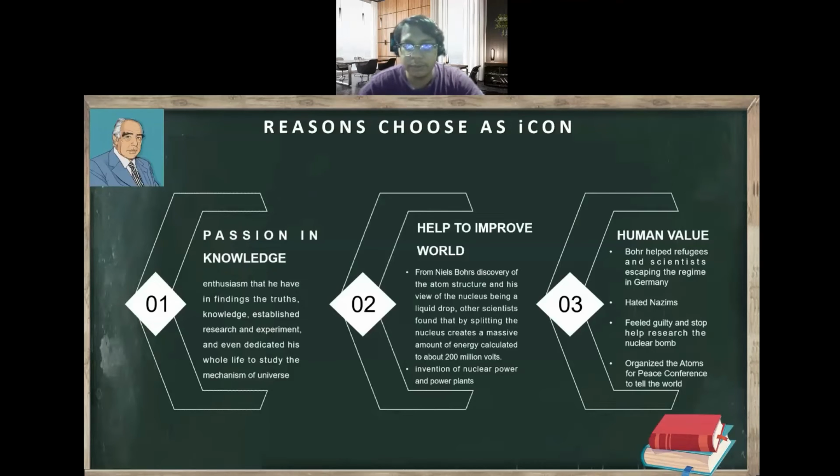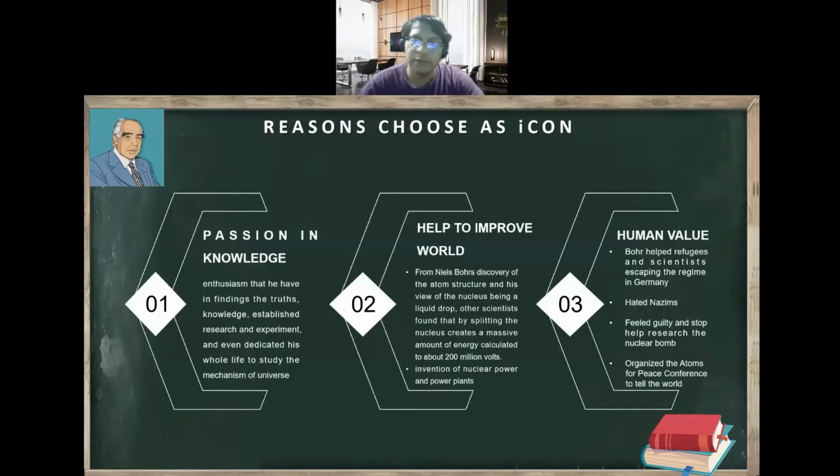He also helped to improve the world. From Niels Bohr's discovery of the atom structure and his view on the nucleus being a nuclear drop, other scientists found that by splitting the nucleus, it creates a massive amount of energy, calculated to about 200 million volts. This later led to the invention of nuclear power and power plants.